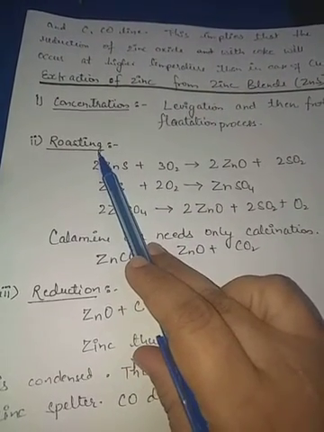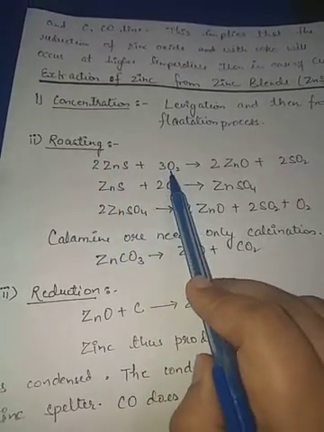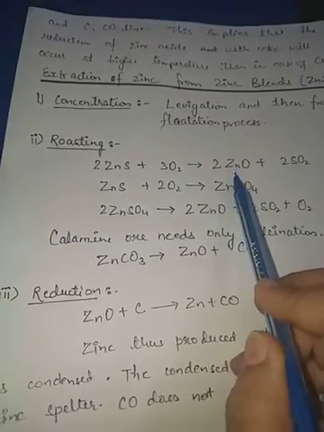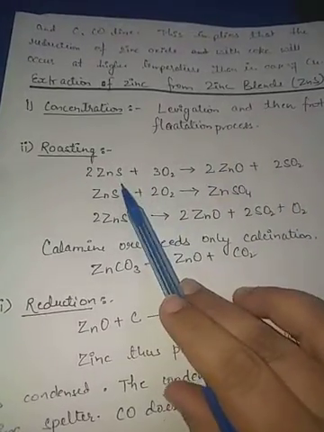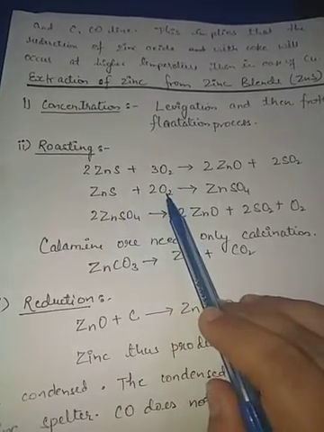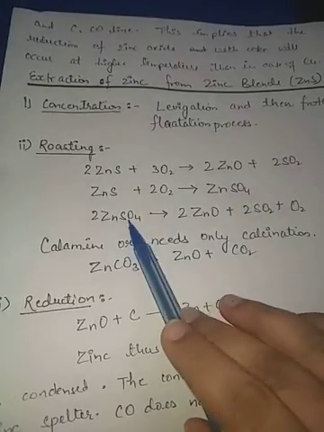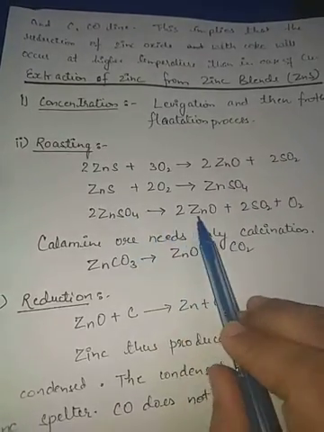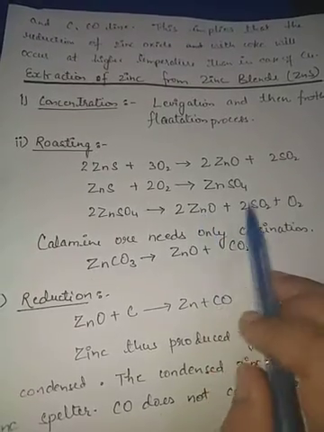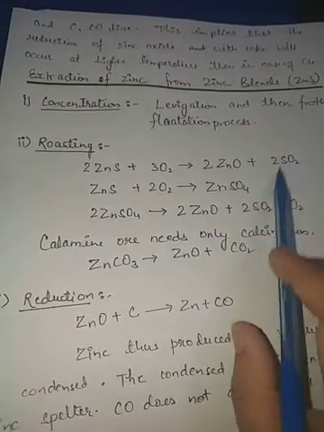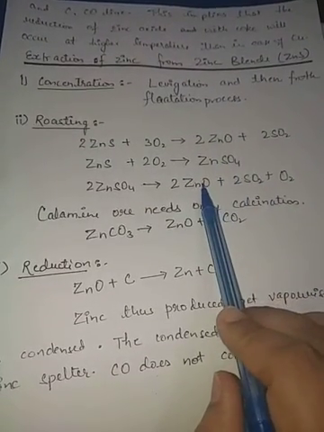Now roasting of the ore is done. Roasting is done in the presence of oxygen. It is strongly heated. Here we will obtain zinc oxide and sulfur dioxide. Zinc sulfide can also combine with oxygen to form zinc sulfate, and if zinc sulfate is there, it will dissociate to give zinc oxide, SO2 and O2. Again here we will get zinc oxide. These gases which are evolved will escape out. Now zinc oxide is obtained from here.